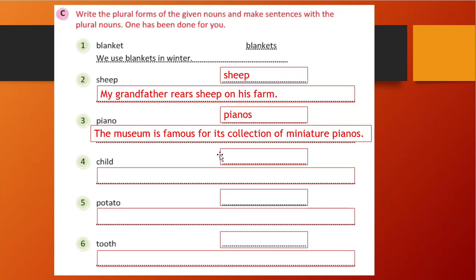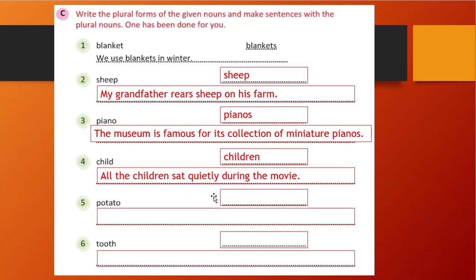Then next is child. For child, what is the plural form? We have already seen, that is children, right? So all the children sat quietly during the movie. All the children like ice cream. Any sentence you think of in your mind, you can write here. I have written: all the children sat quietly during the movie. See, I have used the word children.